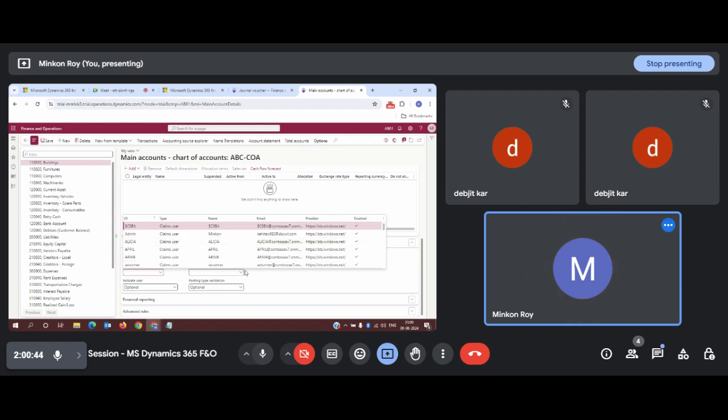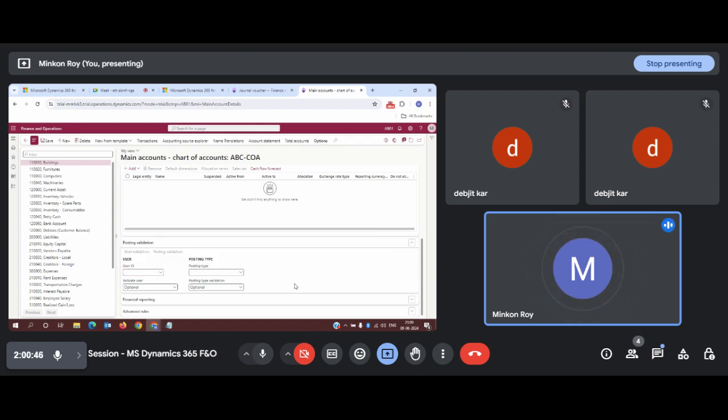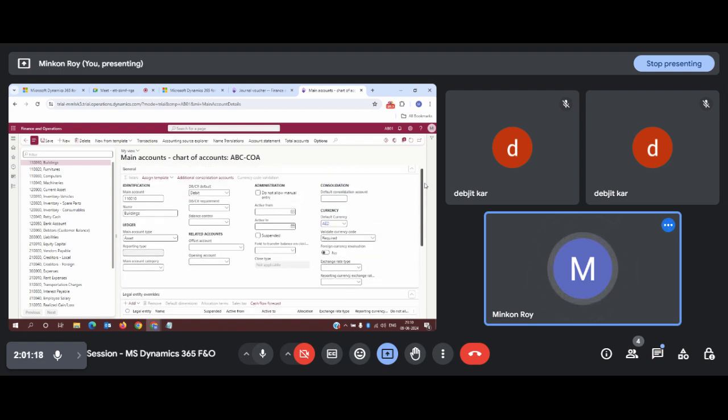You can select any user from this list and assign that user to that particular main account, so that specifically that user will only be able to handle this main account, and if you leave it blank, all users will have access to it. In real time, we provide this kind of validation, assigning a specific main account to a specific person so that only that person is eligible to use it. Okay. The rest of the things we won't be touching.